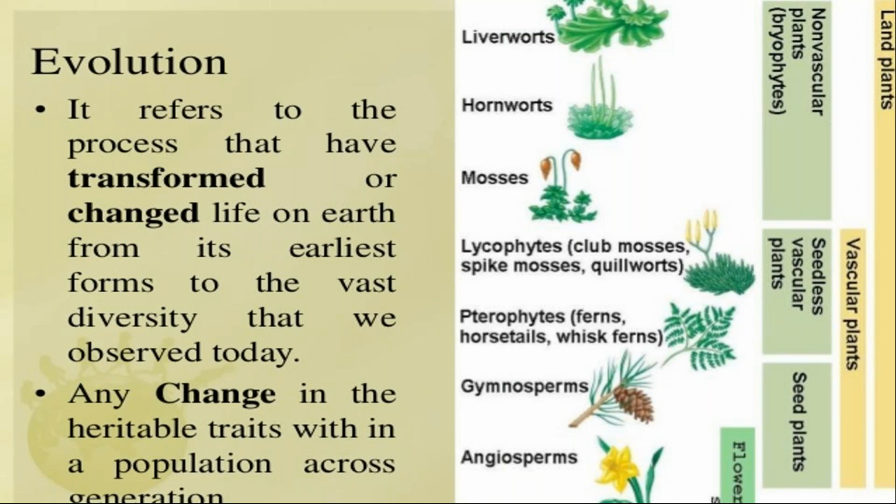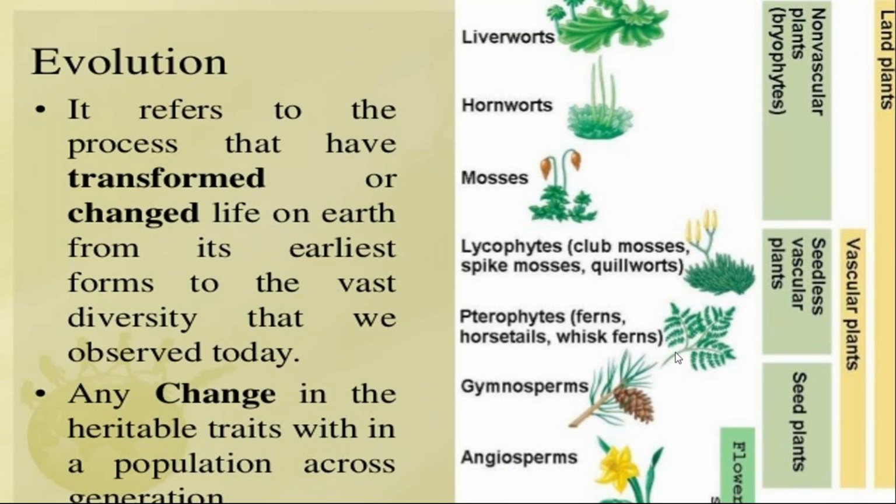This was the theory of evolution, how they are advancing. The angiosperms are the fruit bearing, flower bearing plants. Gymnosperms are seed plants without fruits. In pteridophytes, ferns and horsetails start appearing. In bryophytes, liverworts, hornworts, mosses, no vascular system was present. They were non-vascular.